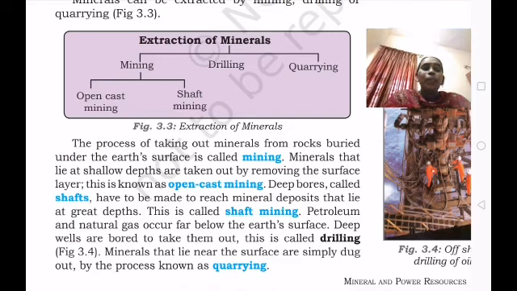That is open cast mining: they just remove the layer of the surface, and this coal is located just under the earth's surface. So what do you mean by open cast mining? Minerals that lie at shallow depths are taken out by removing the surface layer. This is known as open cast mining.